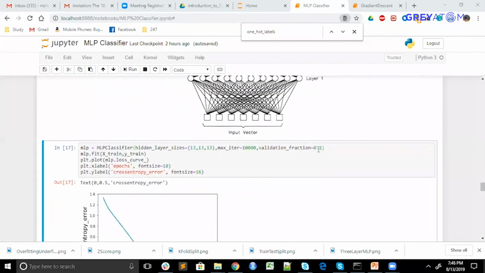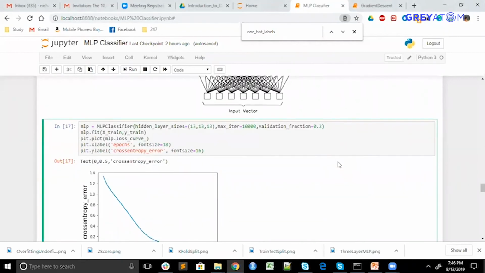So what is this validation fraction? Generally data is divided into three parts, not two: train, validation, and test. Test is something which you have not seen. You have gathered data in your company and divide it into train and validation. The model trains itself on train and sees if it is able to perform on validation. Then you deploy it and see in the coming time whether it is performing on new examples. Those new examples are test. So data is always divided into three parts.